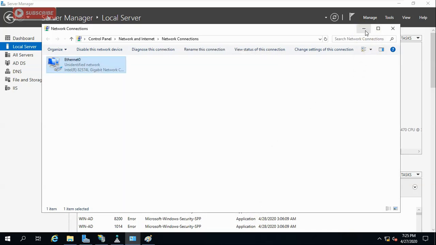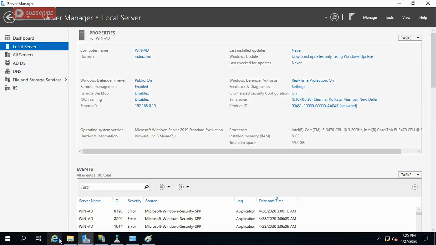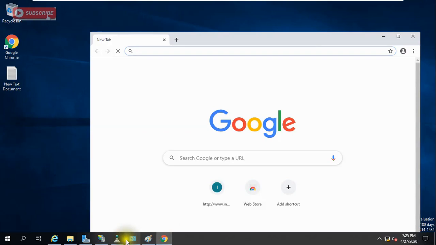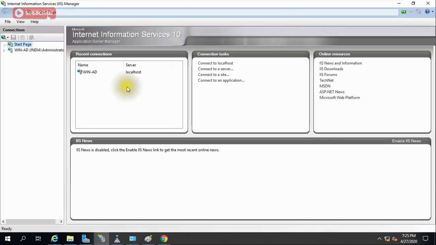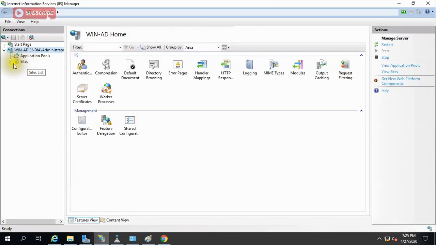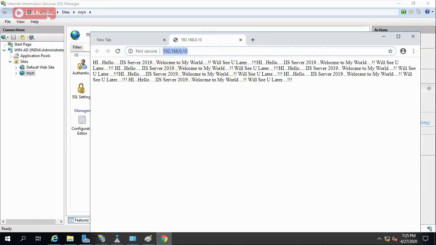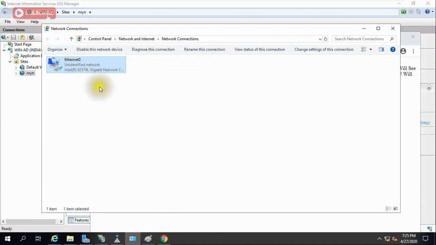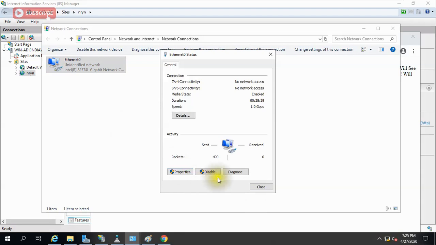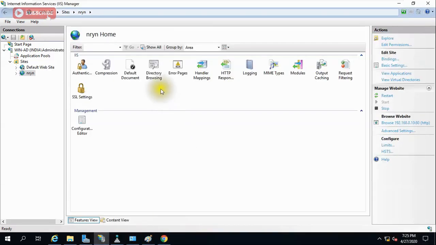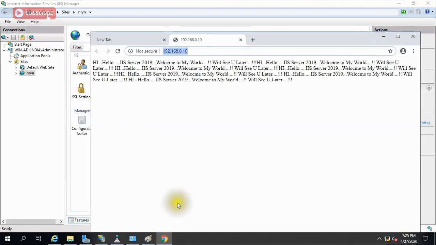I'm just closing all these things and opening Internet Explorer as well as Google Chrome. If I go to IIS manager, and open this site which I created in my previous video and browse it, what will happen? So it is opening. Why is it opening? Because my DNS address is loopback, so internally it can communicate. It is communicating on this server. Similarly, it is opening by IP address.